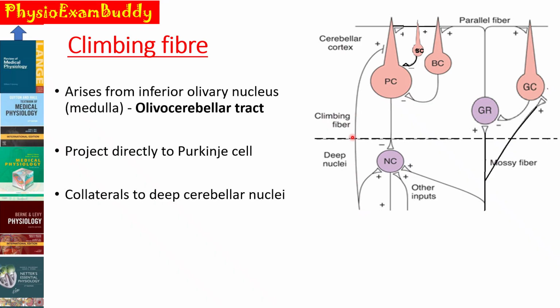The climbing fiber usually arises from the inferior olivary nucleus, which is present in the medulla, and they form a tract known as the olivocerebellar tract. You can see that these climbing fibers from the inferior olivary nucleus project directly onto the Purkinje cell, which is situated in the Purkinje cell layer. You can also see that it gives off some collaterals to the deep cerebellar nuclei.